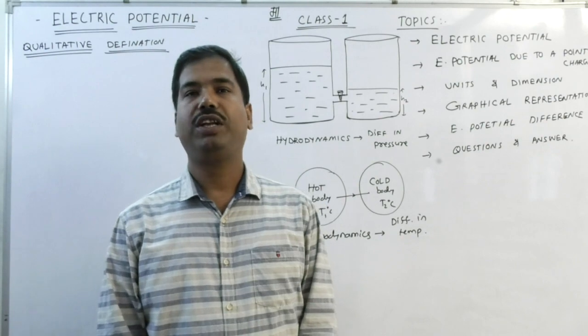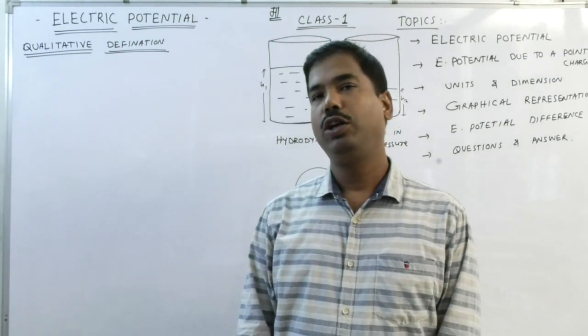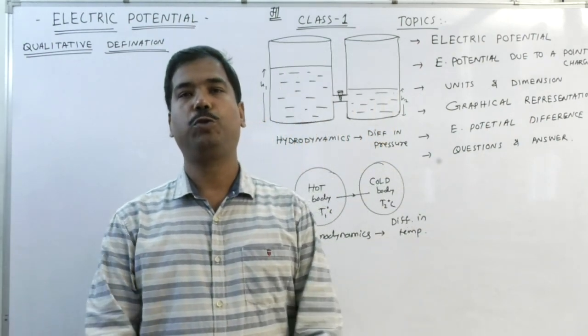In the previous two chapters, electric charge and electric field were well discussed. Now we are going to discuss a new topic, that is electric potential. That is also a part of electrostatics. Clear?